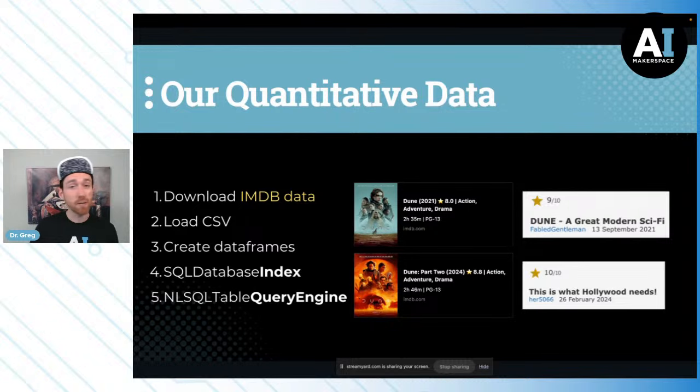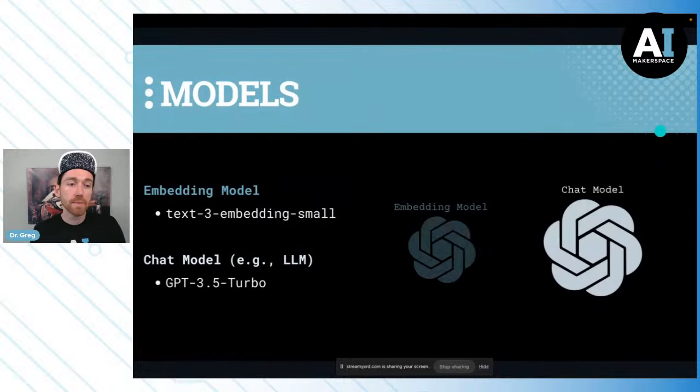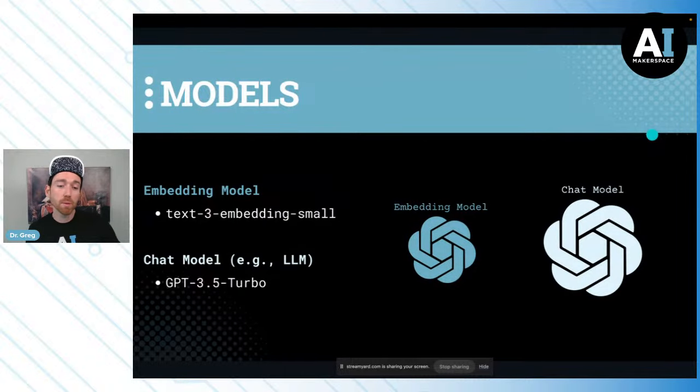We're going to create data frames just using pandas. And then we're going to use the SQL database index that's built into LlamaIndex. And then the very powerful and very cool natural language to SQL table query engine, where we can ask questions in natural language and query our SQL data directly. We're going to use OpenAI models to get it done today, including the new embedding model from OpenAI. And that's really all there is to it.